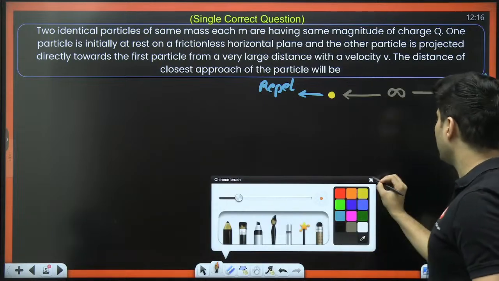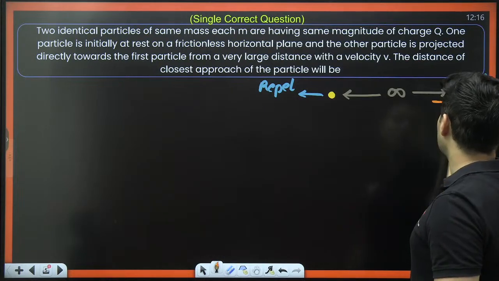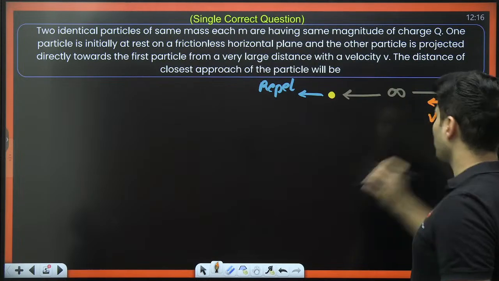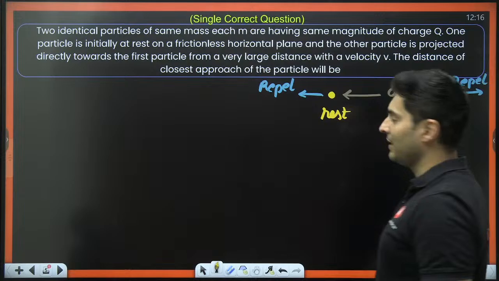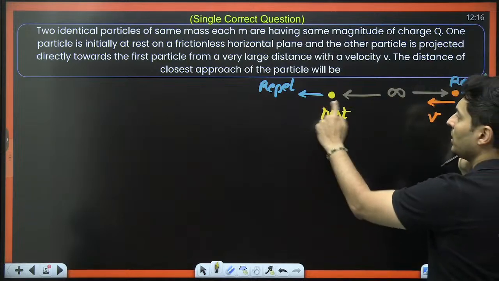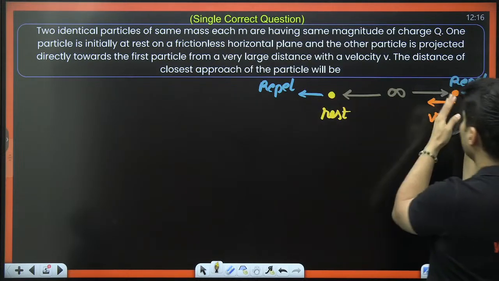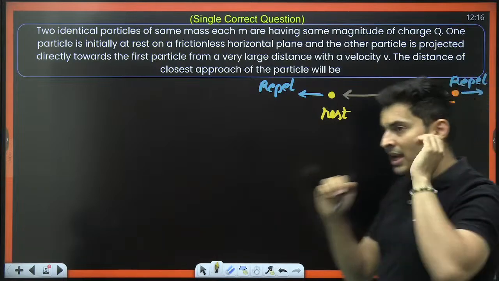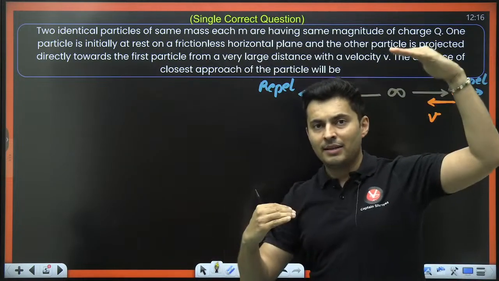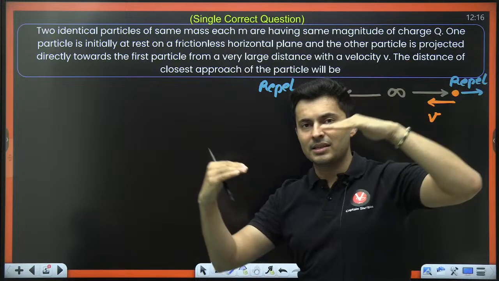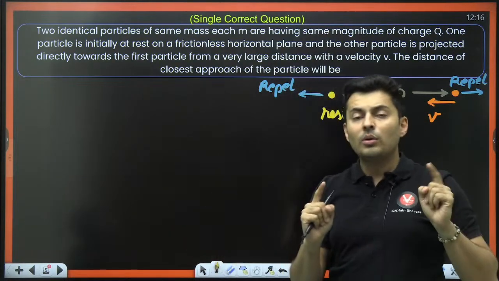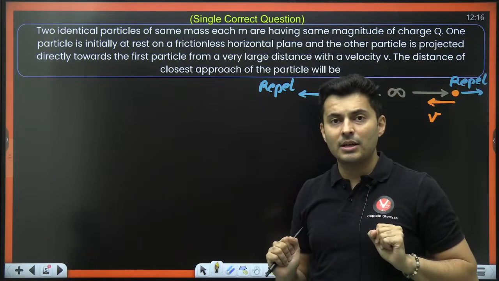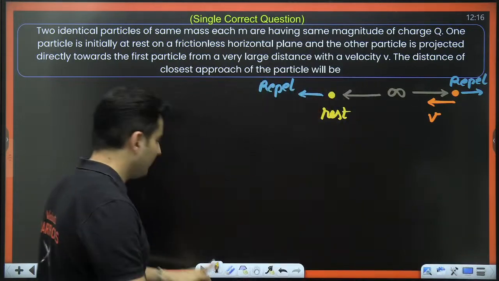Remember, this particle was the only one thrown with some velocity v, whereas the other one was at rest. Due to this repulsion, this one will begin to move, this one will begin to slow down, and there comes a moment when this is slowing down, the other one is increasing its speed, and both their velocities will be equal. You know what happens then?